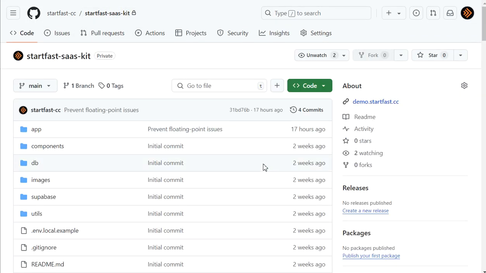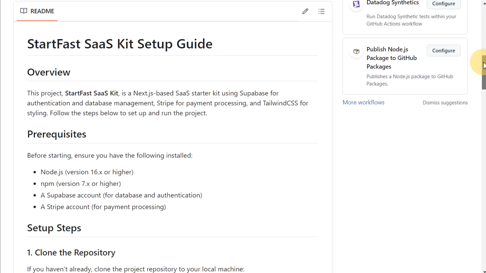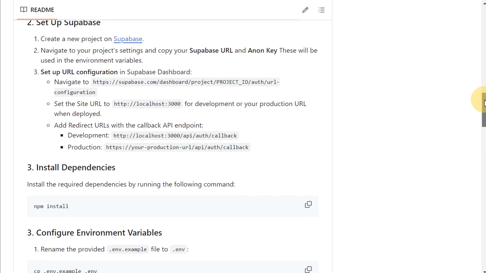And there's also a straightforward and easy-to-understand short guide to help you set up and get started. Every step is clear, and the whole setup will take minutes, not even hours.